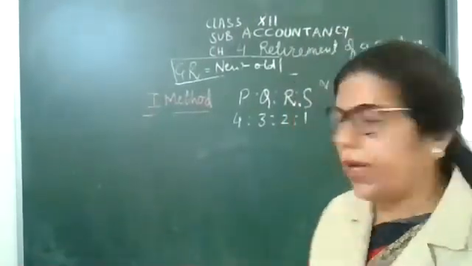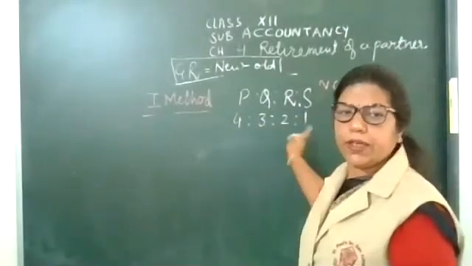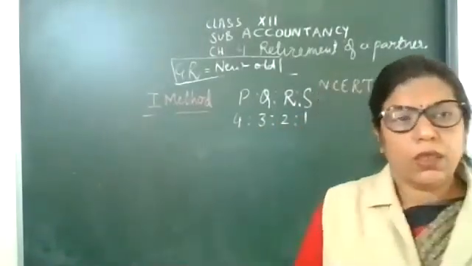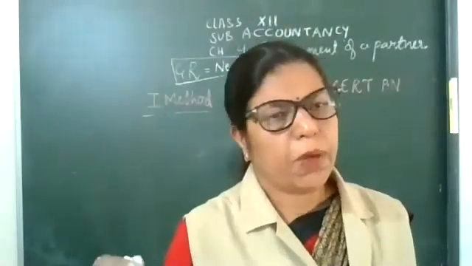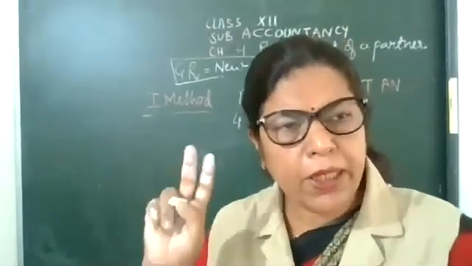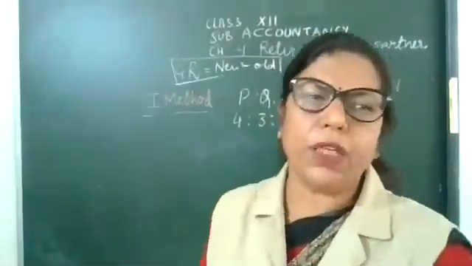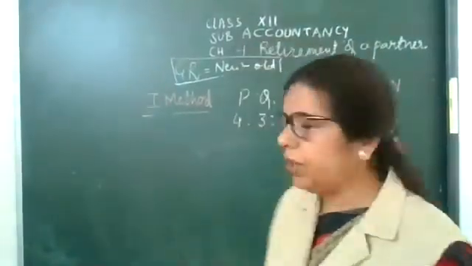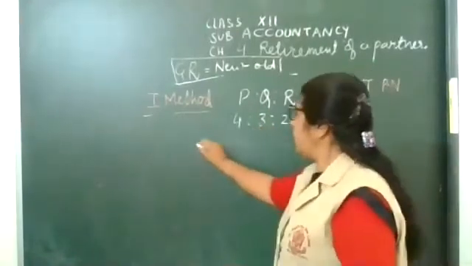Yes, Q and S. Q and S retire. Don't be confused. Any partner can be retired. Only the minimum number should be 2. Then the partnership will continue. So here, who are retired partners?